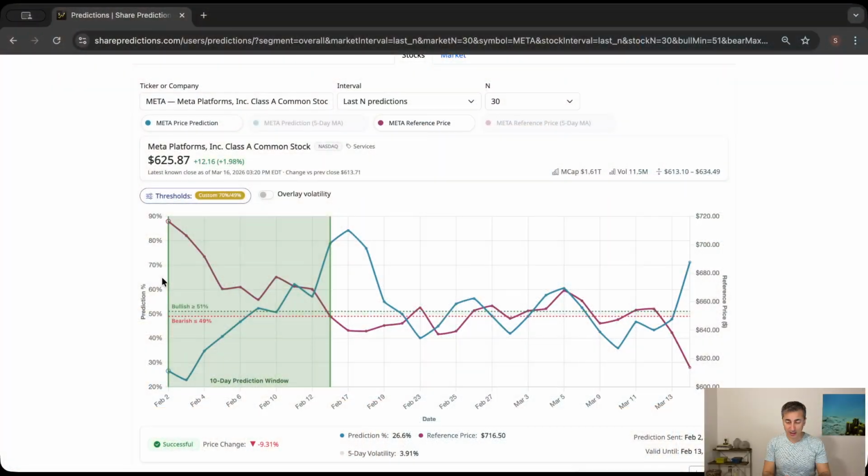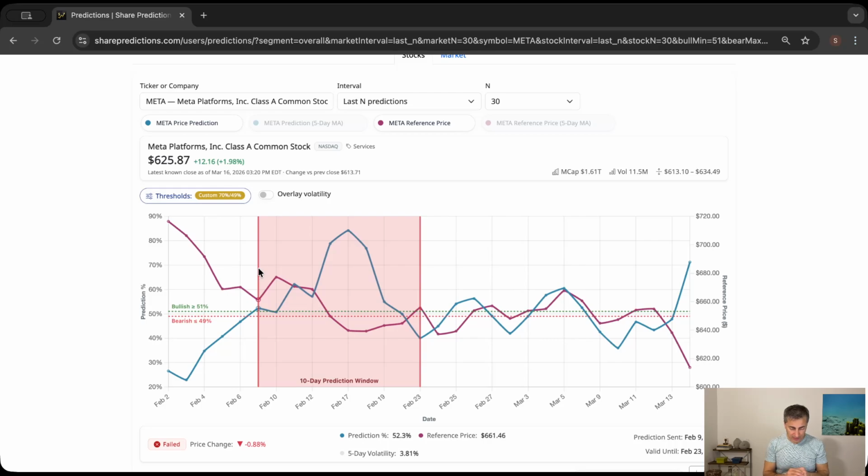I am going back to the chart itself. So let's see, this prediction was basically successful. So we had some successes there. Then here, for example, the prediction itself is a weak bullish, but still bullish, because where I'm pointing with my mouse pointer, the prediction itself is 52.3%, as you see here. So just about 50%. It is not a very strong bullish one, but still a bullish one based on the thresholds that we set here, because our threshold is 51% for the sake of example.